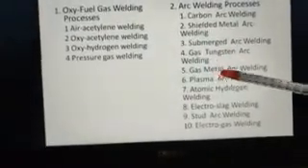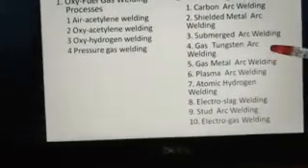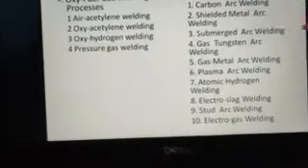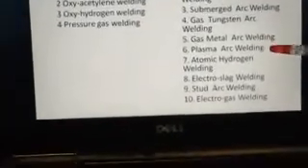Then we have the gas metal arc welding, GMAW or MIG, metal inert gas welding, which uses the inert gas to serve the role as shielding gas. Then we have the plasma arc welding, atomic hydrogen welding. These are again advanced forms of arc welding process. Then electroslag welding, stud arc welding and electro gas welding.